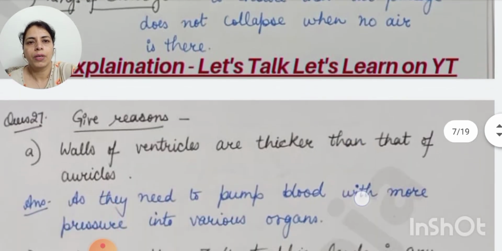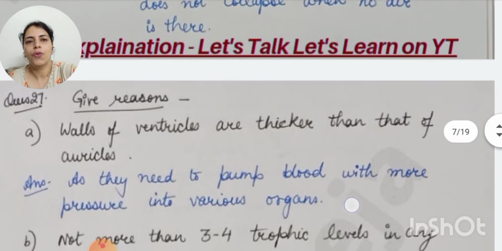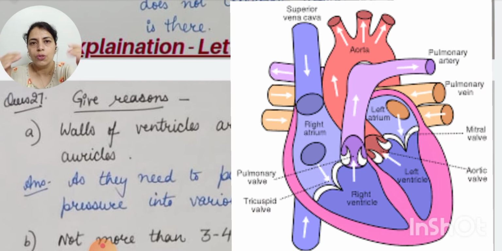Now question number 27 is give reasons. The first part is: walls of ventricles are thicker than those of auricles or atria in the heart, because they need to pump blood with more pressure into various organs. Now the structure of the heart is in front of you on the screen. The upper portions are called atria or auricles and the lower portions are called ventricles.